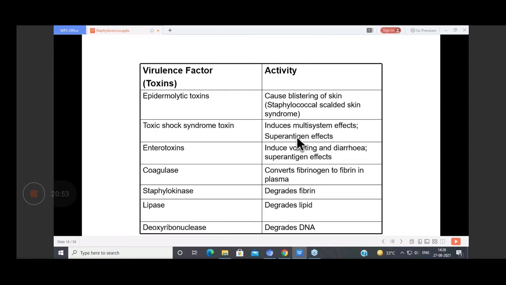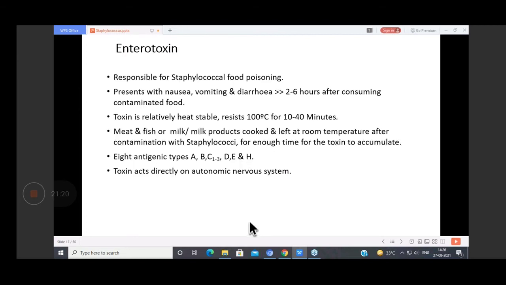I'll show you the picture in my next slide, and it causes cytokine storm. So here the patient will present with fever, mucosal congestion, confusion, myalgia, and so on and so forth. Then enterotoxin is another toxin which induces vomiting and diarrhea. It also has a super antigen effect. Then coagulase, as I told you, converts fibrinogen to fibrin. These are the various toxins which are produced.